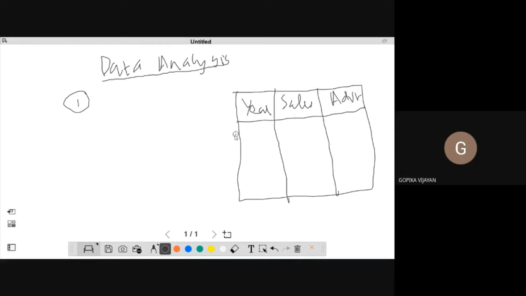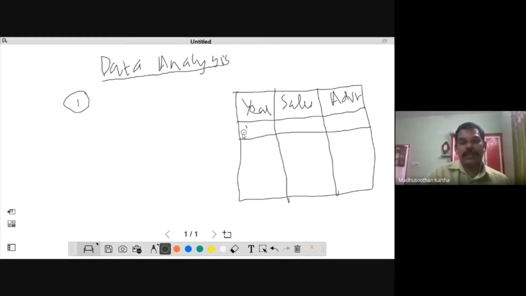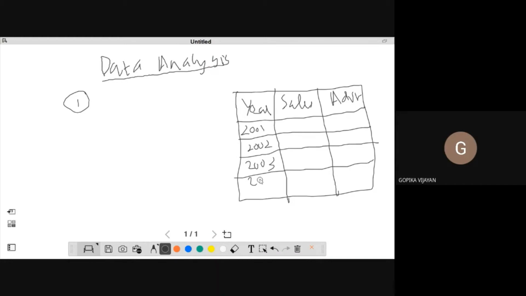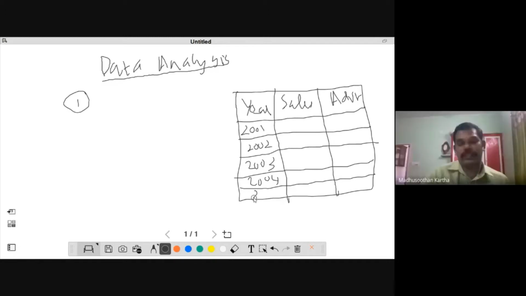So this may be like 2001, 2002, 2003, 2004, 2005. In the 5-year time series, sales has reached like 1,99,343, and the advertisement is something like 50,230.